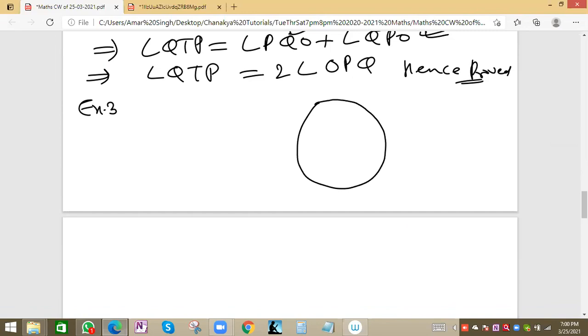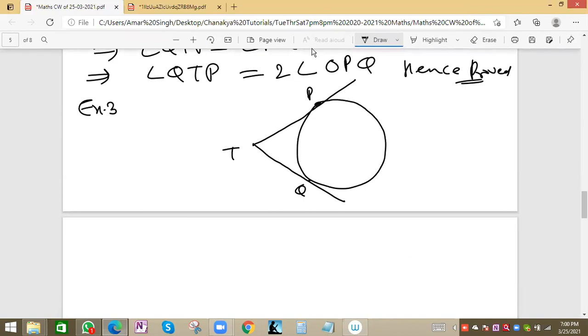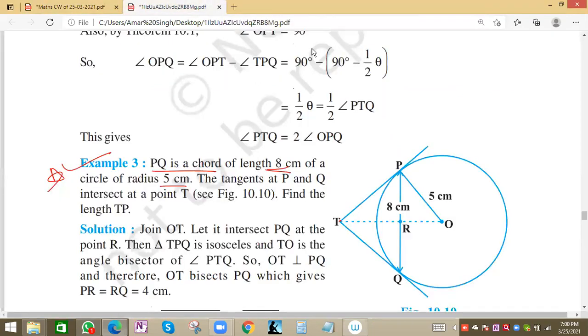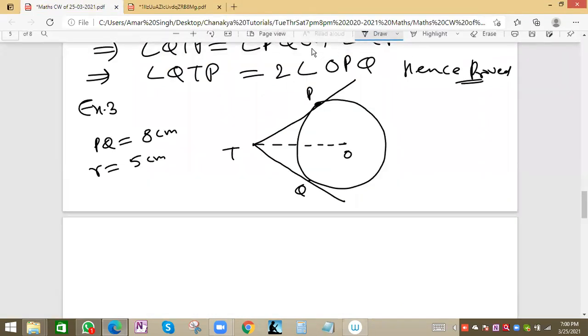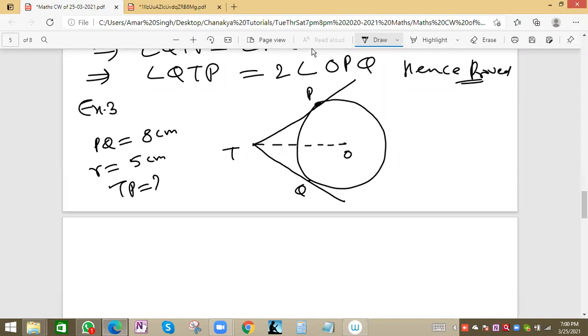From this external point T, two tangents are drawn, meeting the circle at P and here at Q. Now this is the center of the circle O, and we can join OQ. PQ length is given as 8 centimeter and radius is given as 5 centimeter. See, this is the question. PQ is a chord of length 8 centimeter, radius is 5 centimeter. PQ starts from point T, find the length of TP. So we have to find the value of TP equal to question mark.